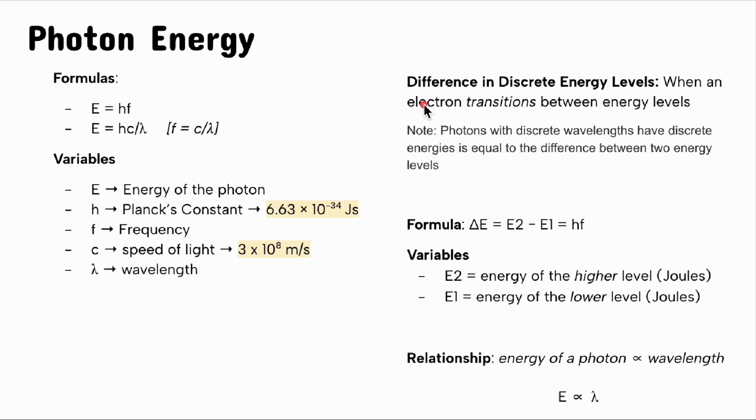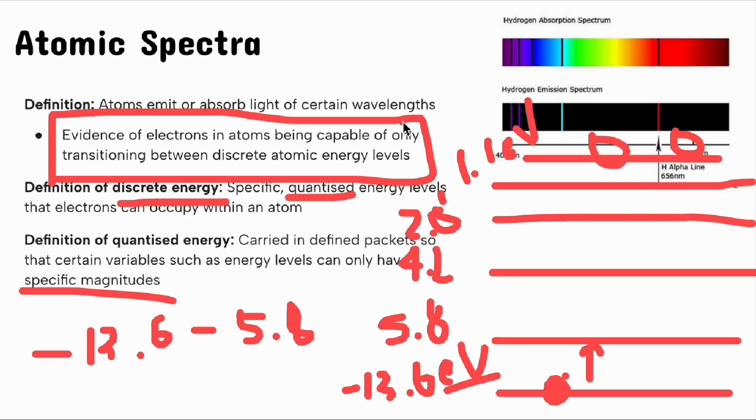Okay, now let's talk about difference in discrete energy levels. Remember how I was talking about the amount of energy that is required to excite an electron, otherwise known as discrete energy, right over here? So I found the difference between the minus 13.6 and minus 5.8. Sorry, these are supposed to be negative. I forgot about that.